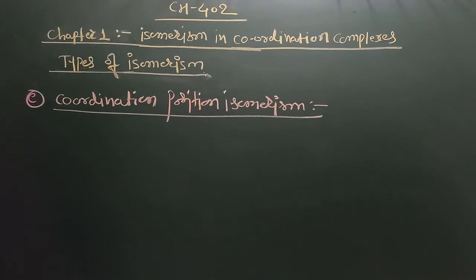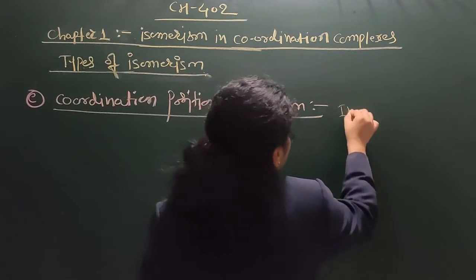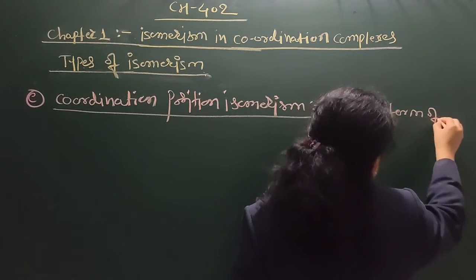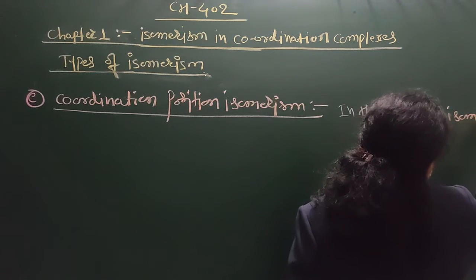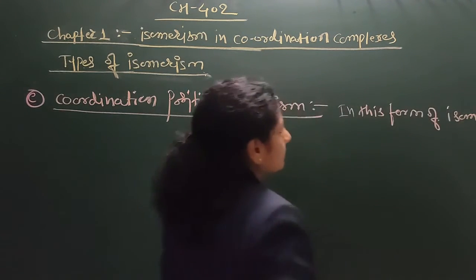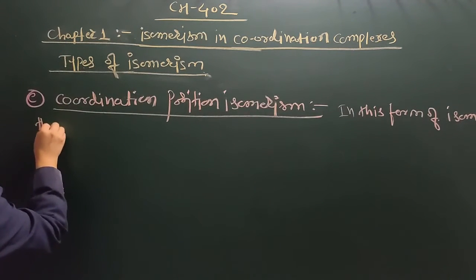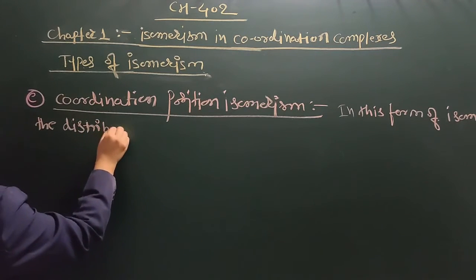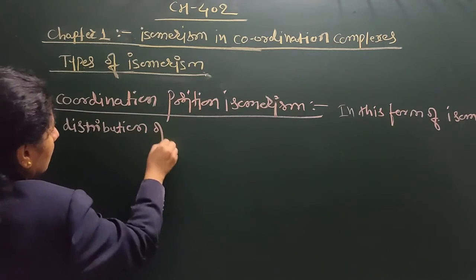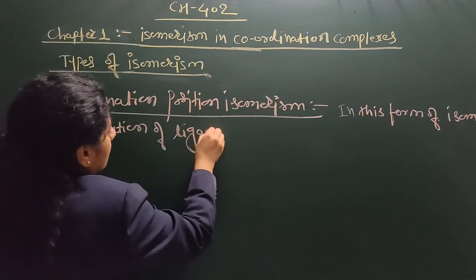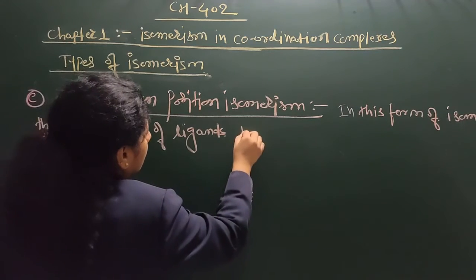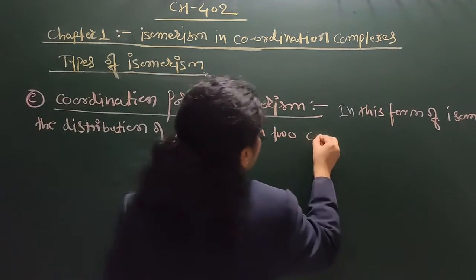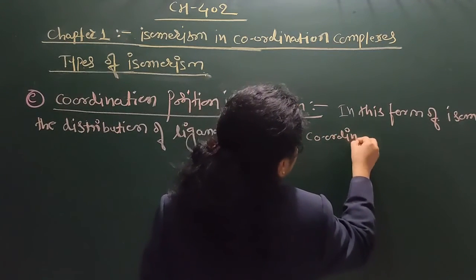So in this form of isomerism, the distribution of ligands between two coordination centers differs.